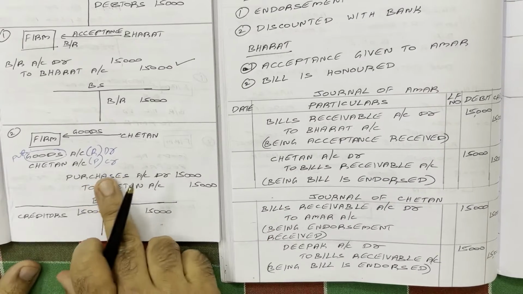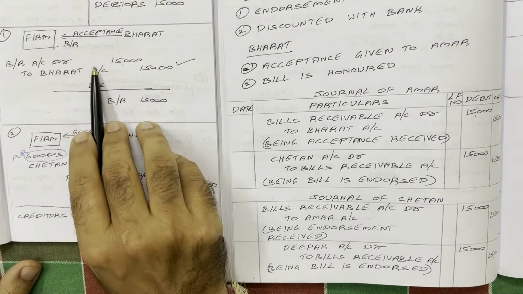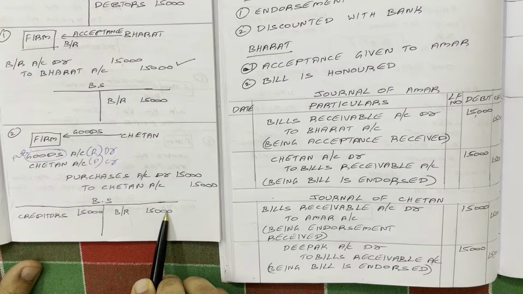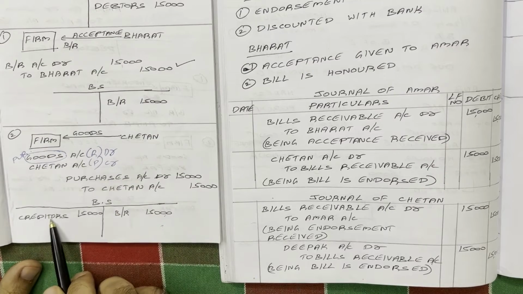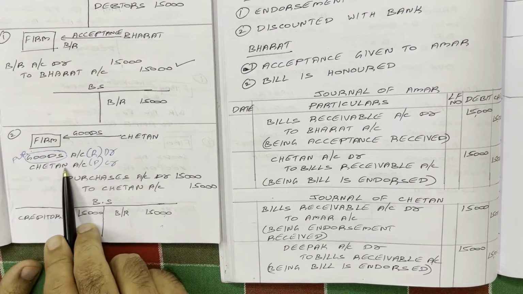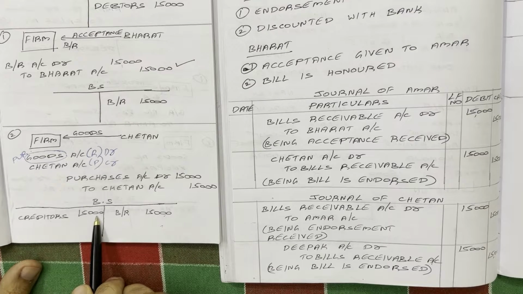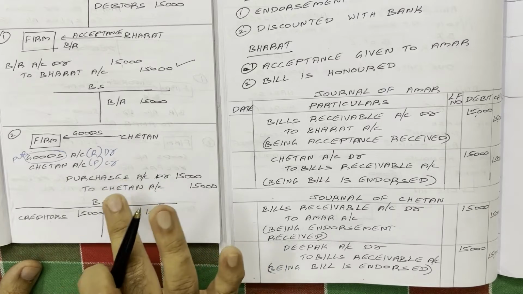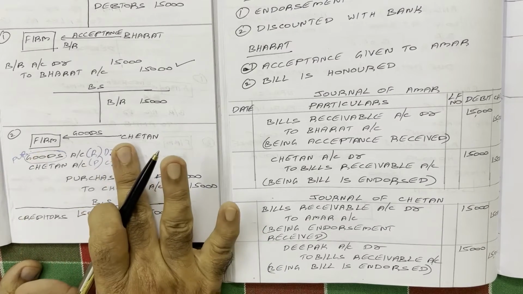How does this entry appear in the balance sheet? The previous entry's result is that on the asset side, bills receivable 15,000 is appearing. And this entry's result is that a new creditor is generated with 15,000 rupees. Creditor is a liability, and a liability shows a credit balance. So on the liability side, creditors 15,000. Next what happened? To Chetan, Amar has to pay 15,000.